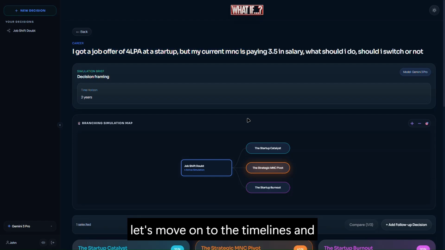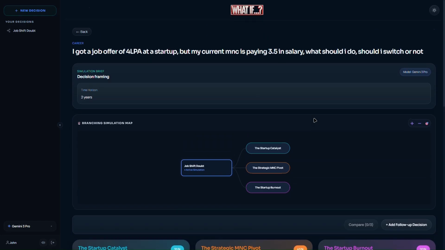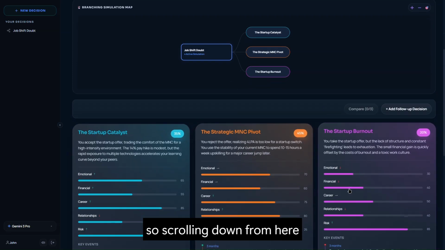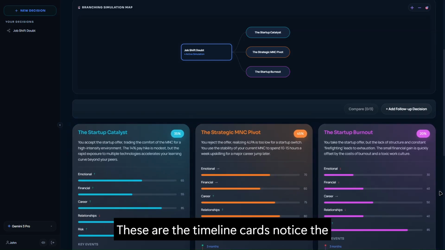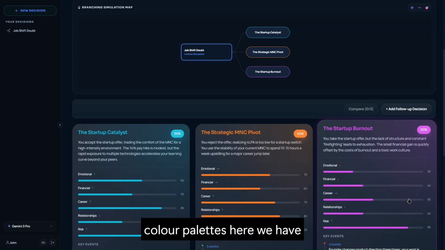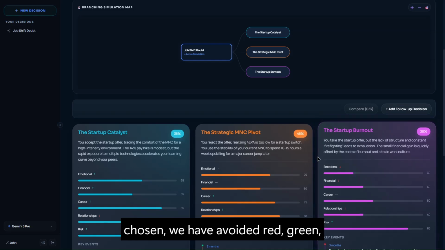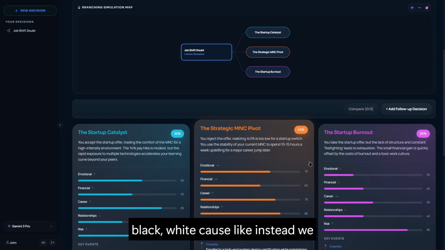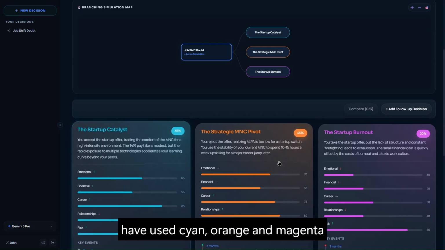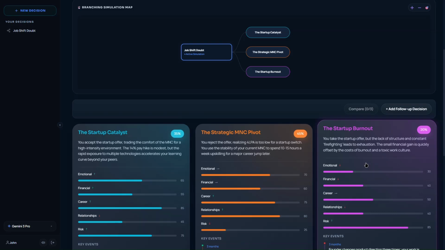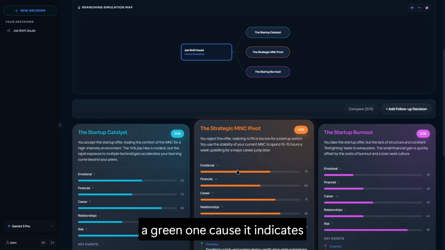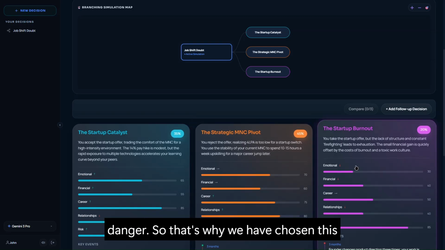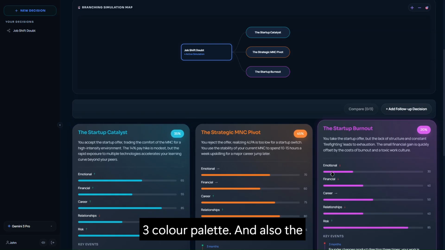So now let's move on to the timelines and card selections. Scrolling down from here, we will find the timeline cards. Notice the color palettes here. We have avoided red, green, black, white, and instead we have used cyan, orange, and magenta because this prevents selection bias. One might rather choose a green one because it indicates safe, or one might avoid the red one because it might indicate danger. So that's why we have chosen these three color palettes.